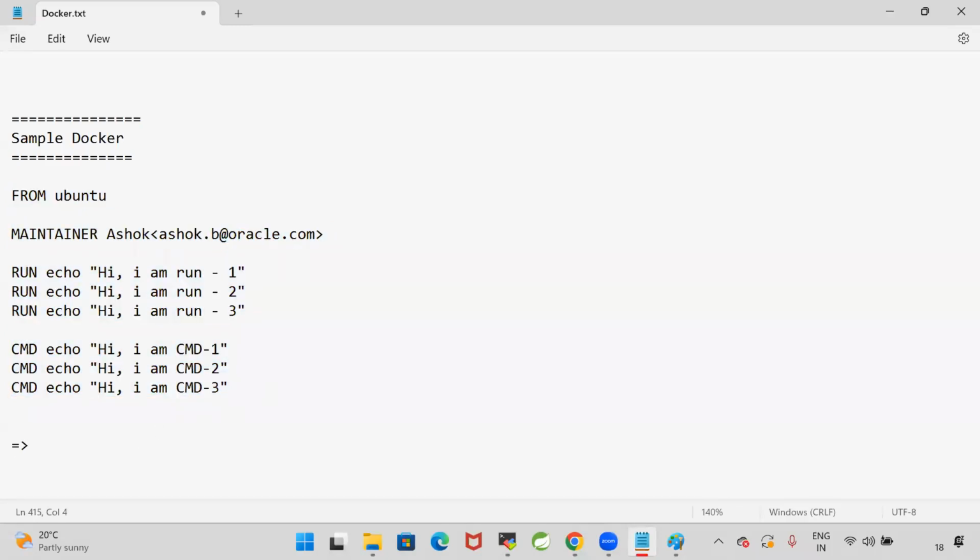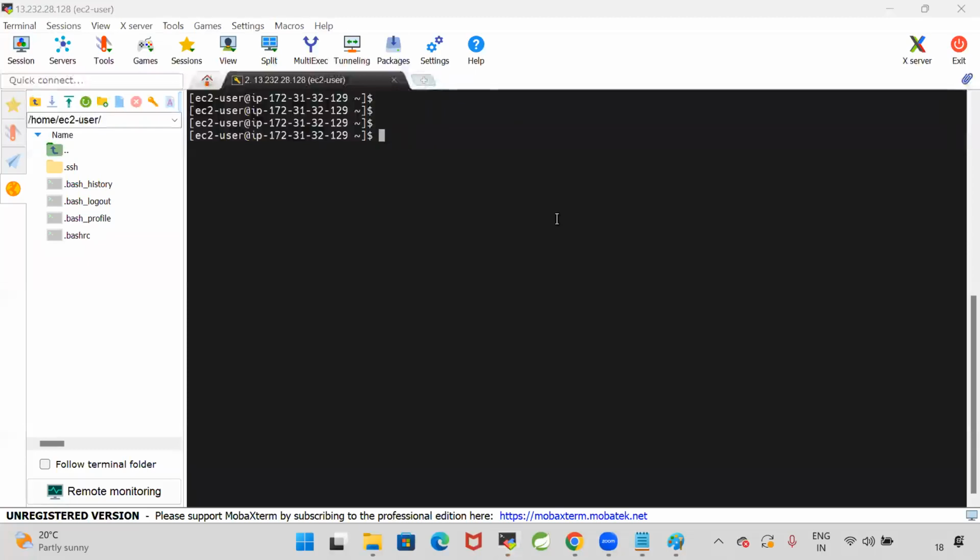Save the above content in a file. That file name, we are going to give it as Dockerfile. No extension, just we are going to save that as Dockerfile. You can give any name, but generally people will give the file name as Dockerfile. Are you guys clear? Now, let me go to this machine.